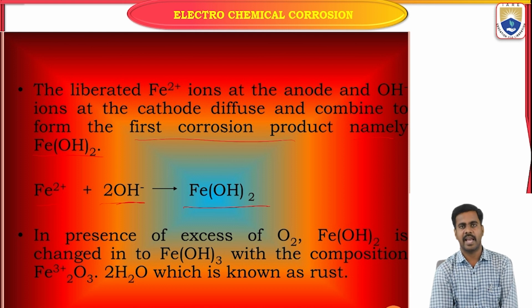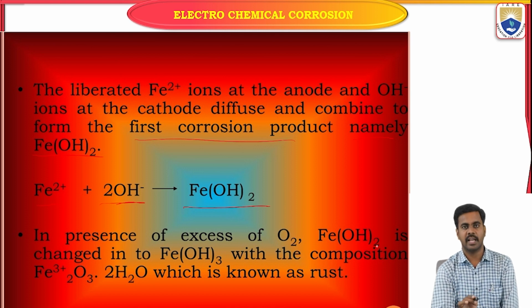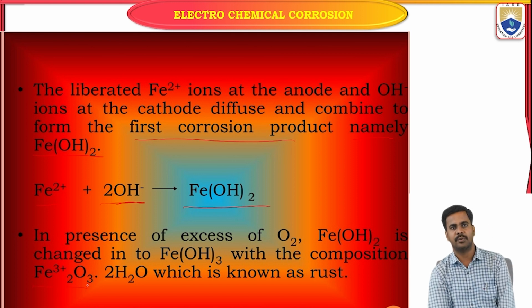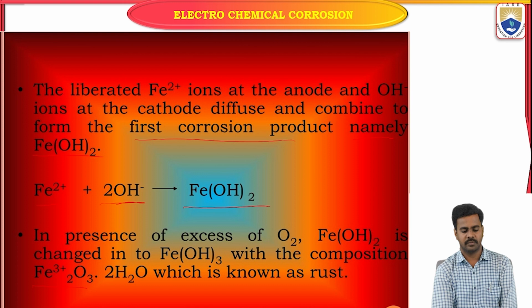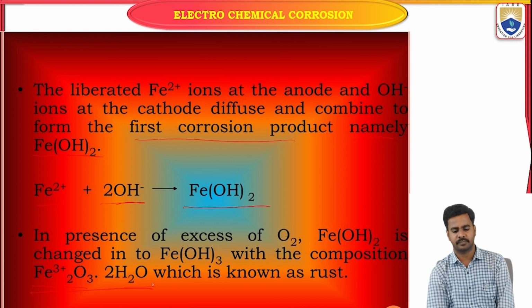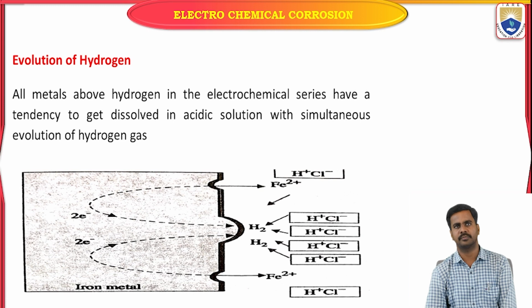In the presence of excess oxygen, Fe(OH)2 is changed into Fe(OH)3, with the composition Fe2O3·H2O. So it is known as rust. That's why we can take it as an example of wet corrosion. The rusting of iron is the example we should consider for wet corrosion.